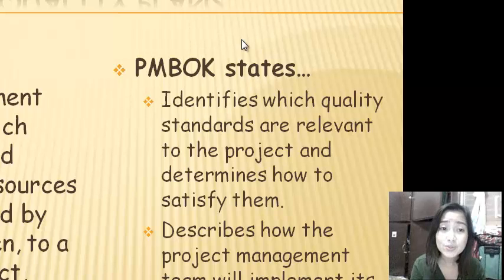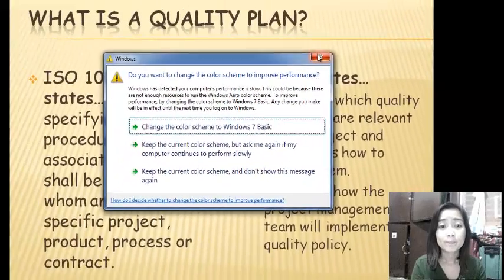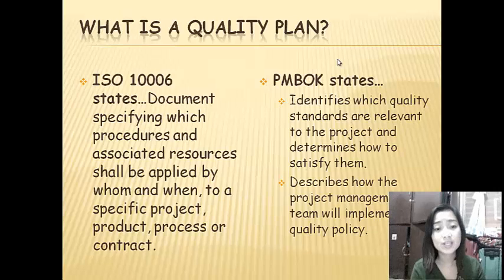Quality plan. What is the quality plan? ISO 10006 states that the quality plan is a document specifying which procedures and associated resources shall be applied by whom and when to a specific project, product, process, or contract. While the PMBOK states that the quality plan identifies which quality standards are relevant to the project and determines how to satisfy them, and describes how the project management team will implement its quality policy.